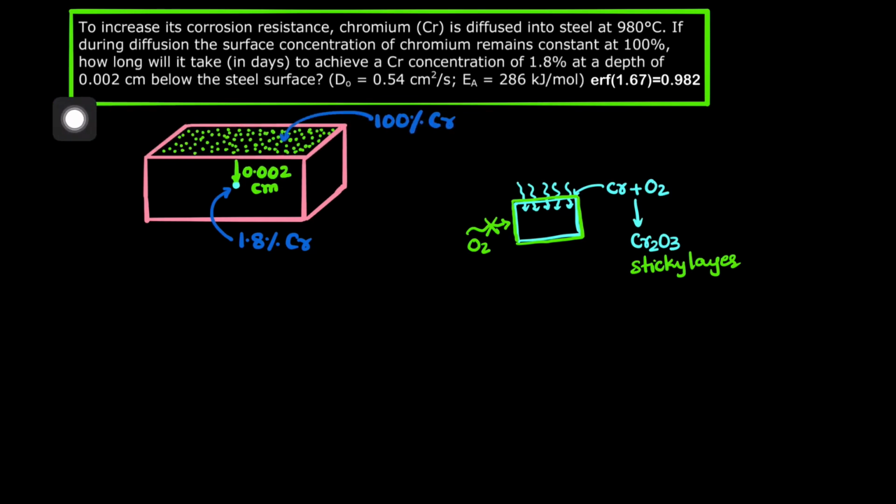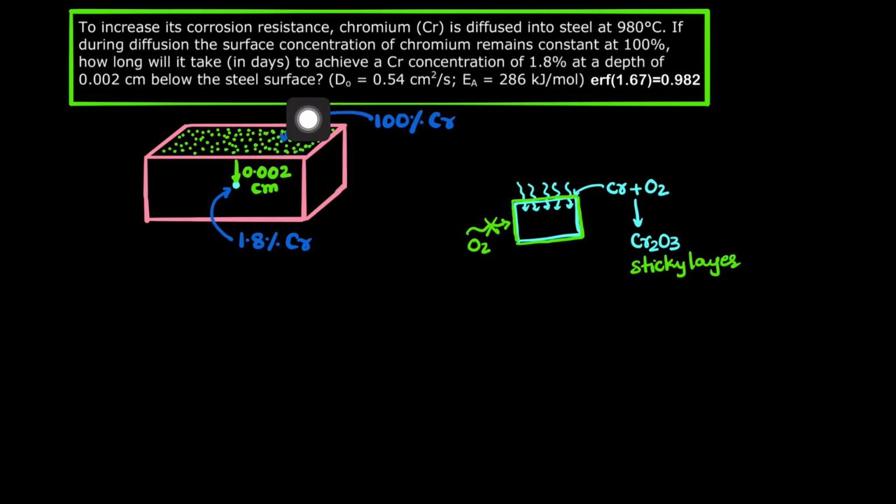How long will it take, in days, to achieve a chromium concentration of 1.8% at a depth of 0.002 centimeter below the steel surface? So this is the steel specimen, and below 0.002 centimeter is this point.